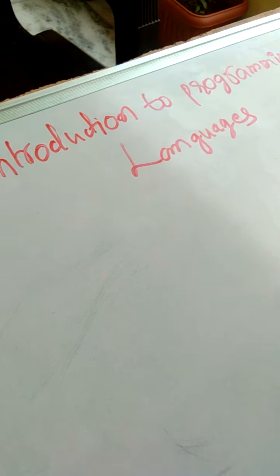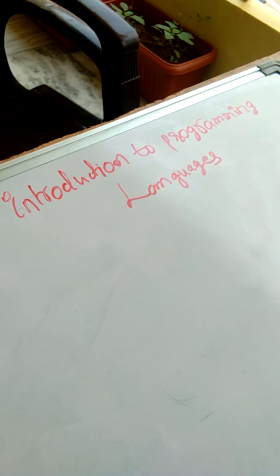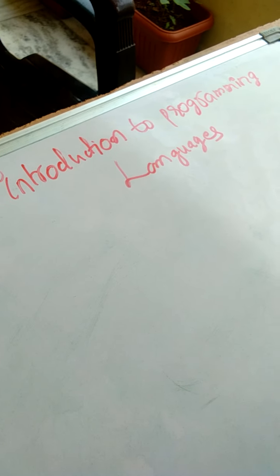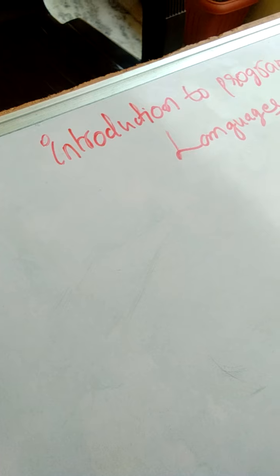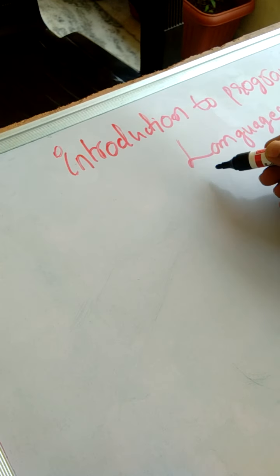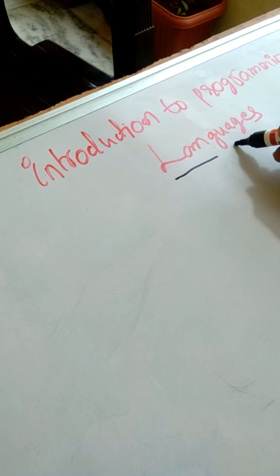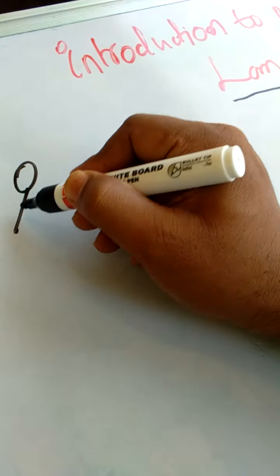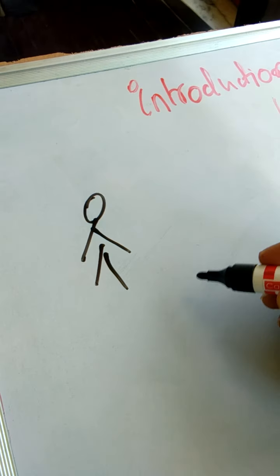Okay, fine. Before I proceed further to introduce you what is a programming language, we try to understand what is a language. So basically, what is language? Language is used between the people to exchange the data. So human beings understand different languages.